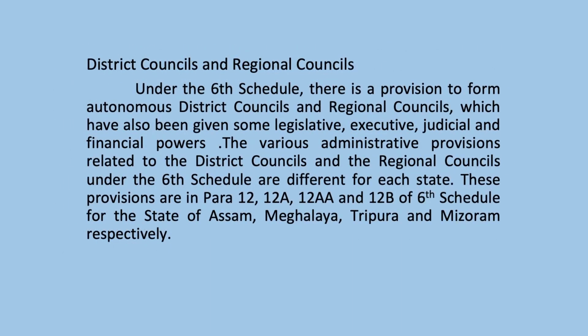District councils and regional councils. Under the 6th Schedule, there is a provision to form autonomous district councils and regional councils, which have also been given some legislative, executive, judicial and financial powers. The various administrative provisions related to the district councils and the regional councils under the 6th Schedule are different for each state. These provisions are in para 12, 12A, 12AA and 12B of the 6th Schedule for the states of Assam, Meghalaya, Tripura and Mizoram respectively.